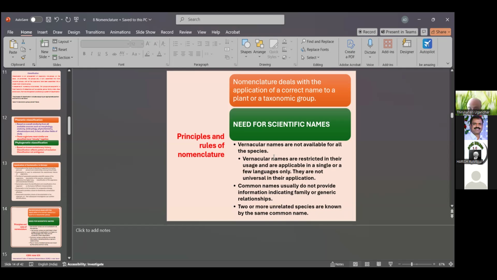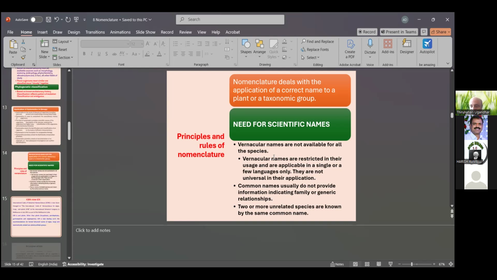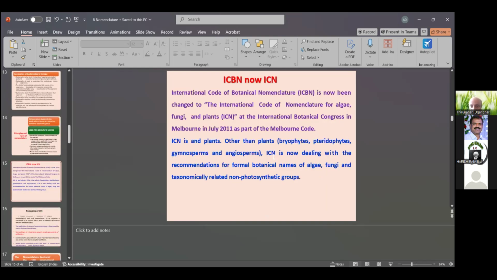Two or more unrelated species are sometimes known by the same common name. Unrelated, or just related, plants are grouped under the same names, and that is confusing. A vernacular name is followed only by non-educators, while a scientific name can be used by a scientist, also called a botanist or taxonomist. Then the ICBN, now ICN, the International Code of Botanical Nomenclature, has now been changed to the